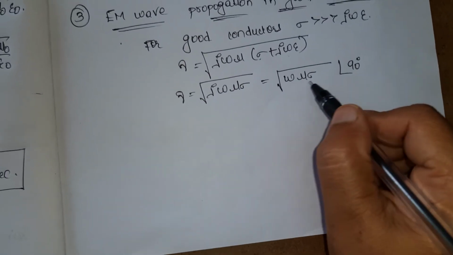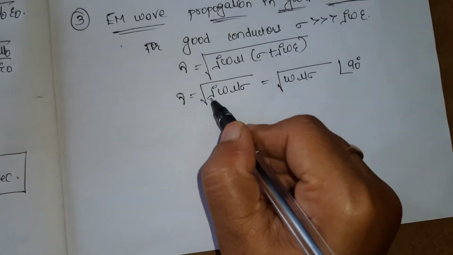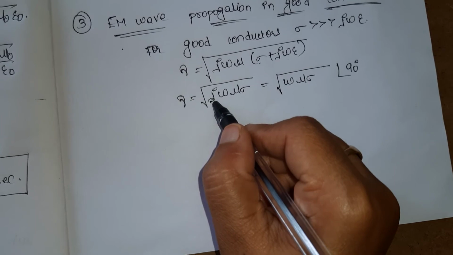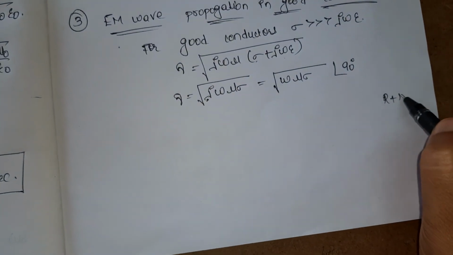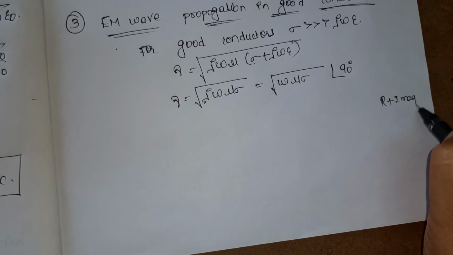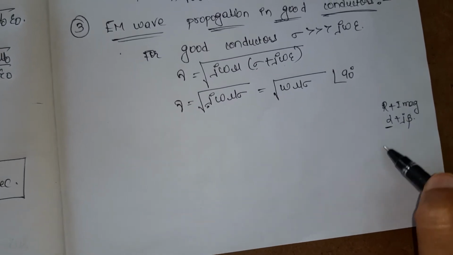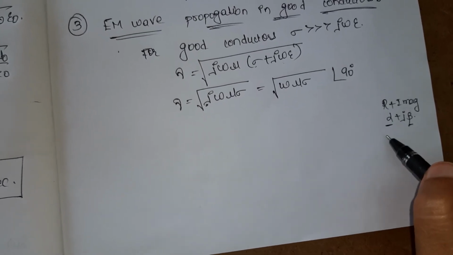How can I write j as angle 90 degrees? Only the j term is there, and there is no real term. So here, real plus imaginary, alpha plus j beta. For example, if there is no real term and only imaginary is present, how do we find the angle?